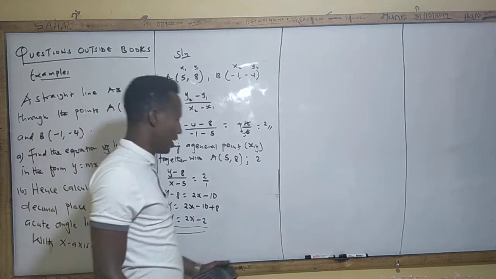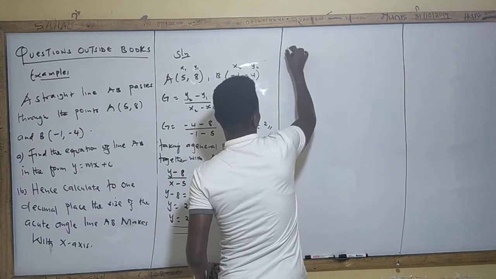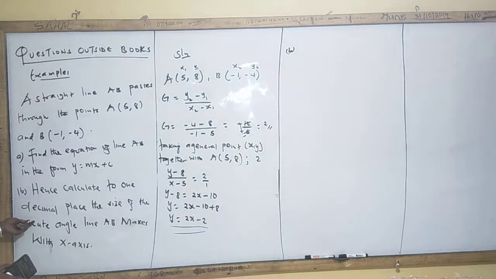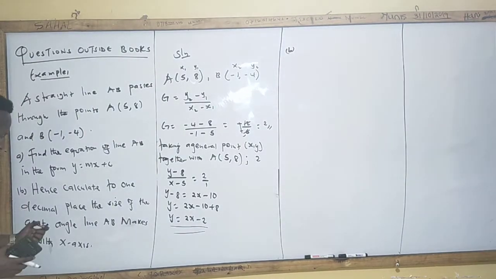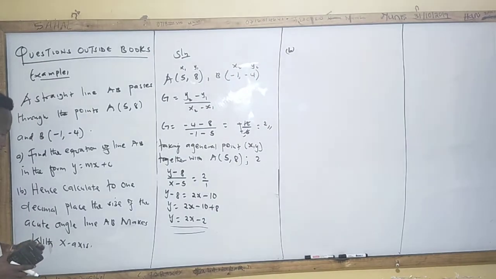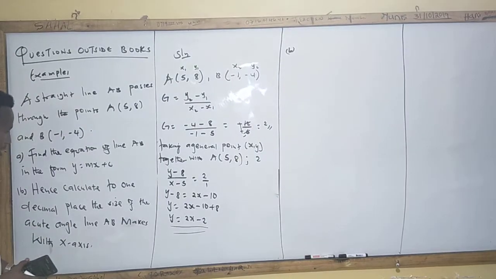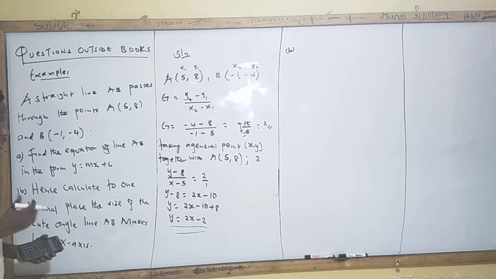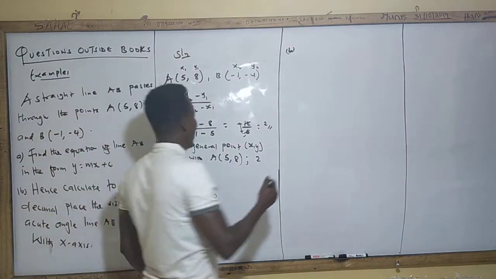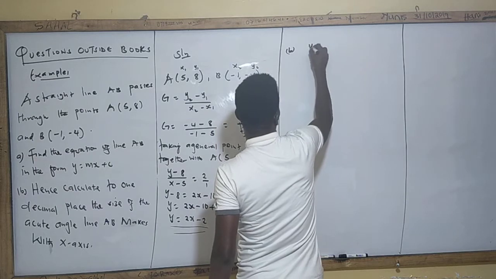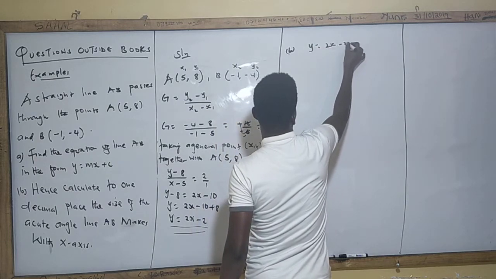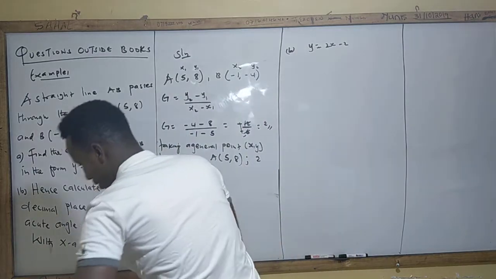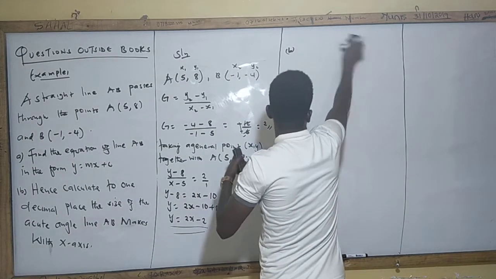When you come to the second answer now, answer B, which is straightforward, this question is not only in the KLB book. So a mathematics teacher who is very expert is expected to show his students how to tackle such kind of question during the national exam or any other exam. So now, let's take the equation. We have y is equal to 2x minus 2. This is our equation for your information, guys. Let me write it. Our equation is what?